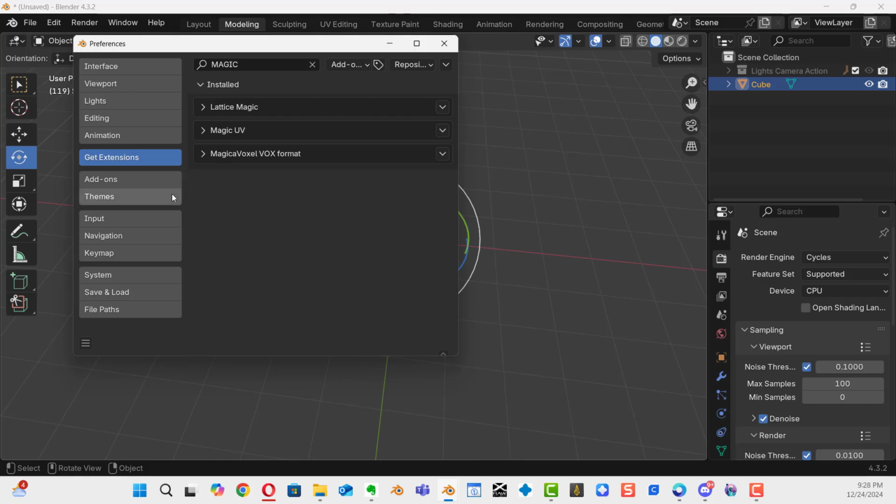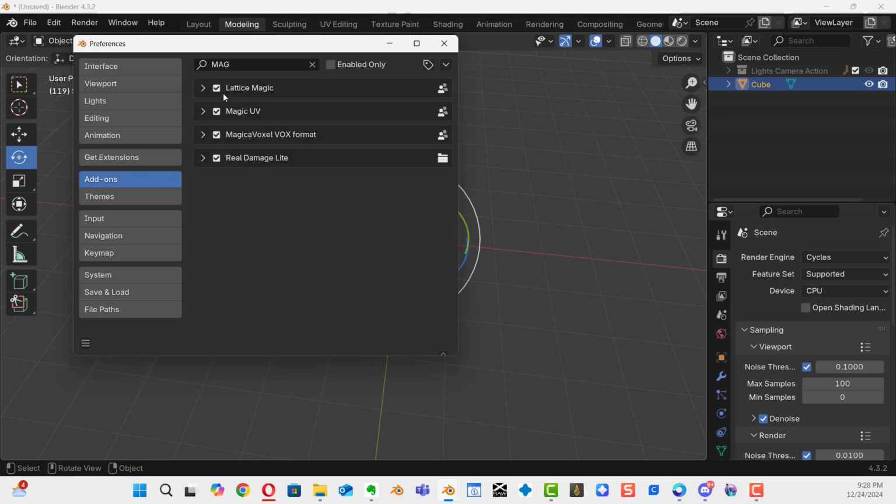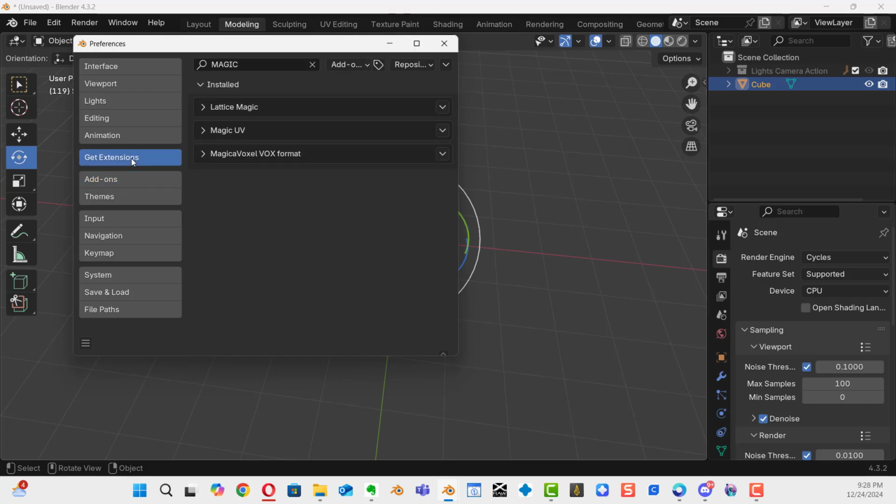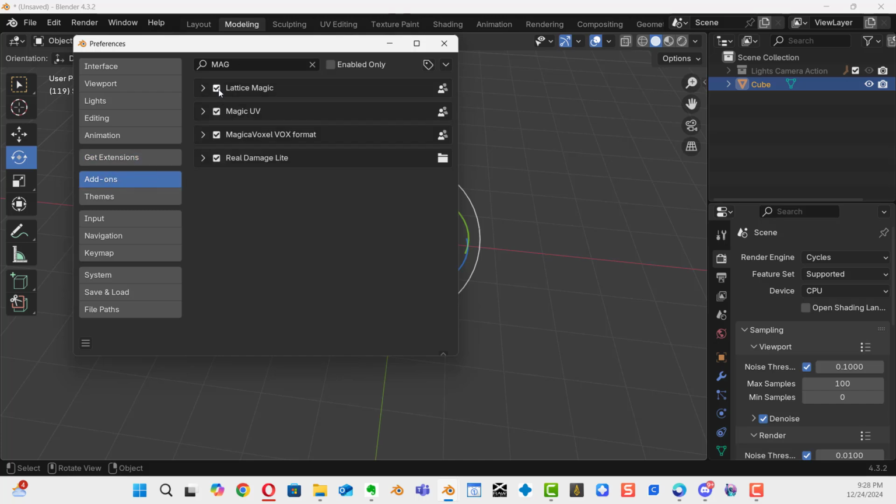Okay. We drop it down. There it is. All right, now we're going to go back to add-ons, and you'll see under the add-ons, under Magic UVs, it's checked. So get the extension to install it. Once it's installed, go to your add-ons and make sure that it is checked.